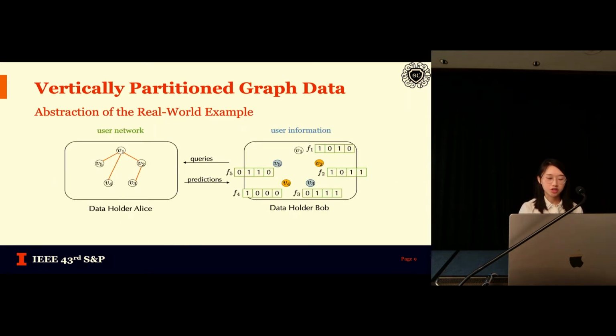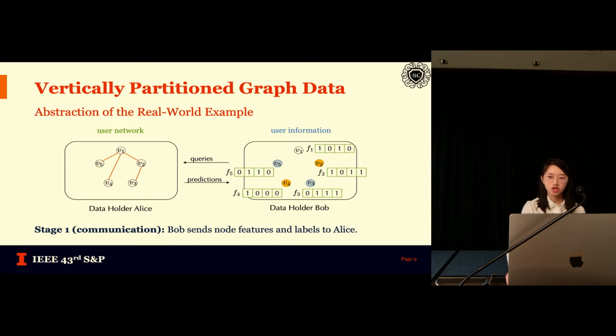Here we provide an abstraction of the example we just showed. What we consider is actually the vertically partitioned graph, where different parts of the graph belong to different data holders. Let Alice be the advertising team that holds the user network, and Bob be the product team that holds the user information. At the first communication stage, Bob would send the user information represented as node features and labels to Alice. Then Alice uses the node information received from Bob as well as her own edge information to train a graph neural network. After the model is trained, Alice releases the API. Finally, in the inference stage, Bob or any other user can query the API with any possible set of nodes.